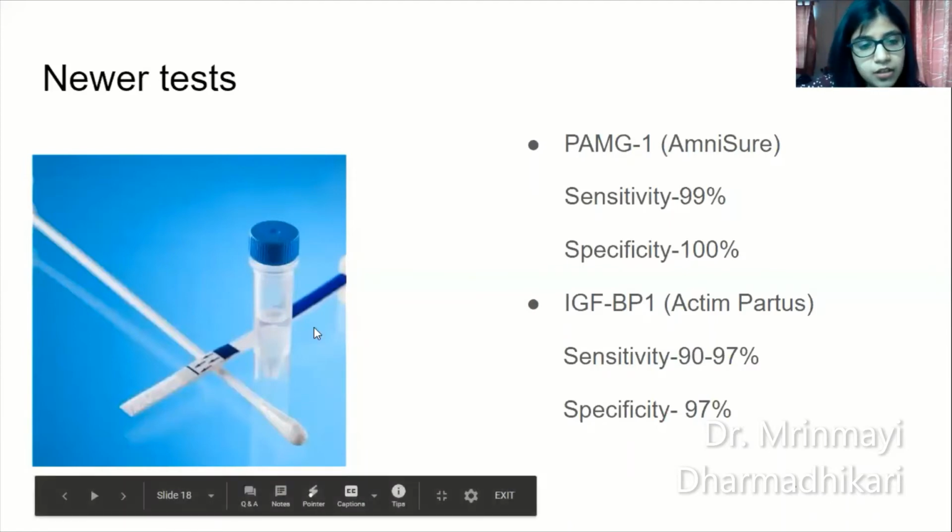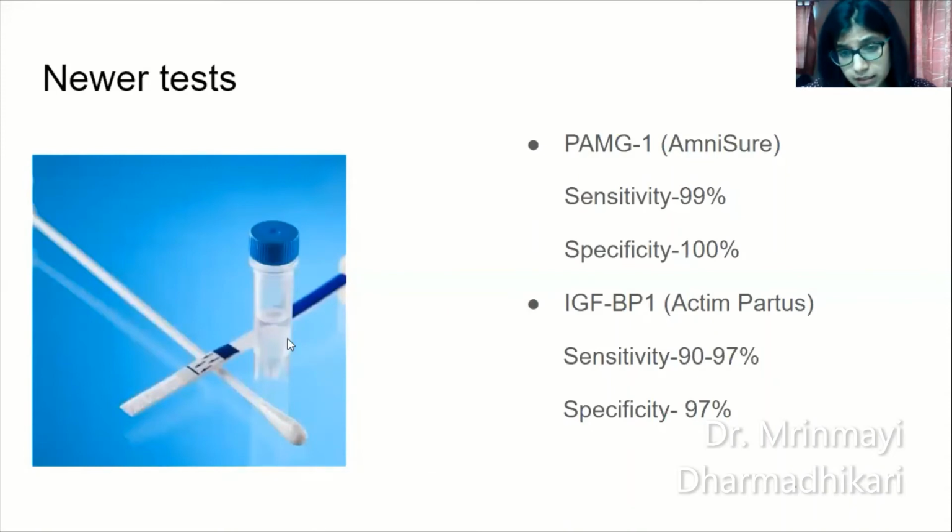Once it's out, use this dipstick and put it inside the buffering medium. Read the result after 5 minutes, just like a pregnancy test. A single line will tell you that it is a negative test. A double line will tell you that it is a positive test. So after these tests, how do you interpret it and how do you manage the patient?